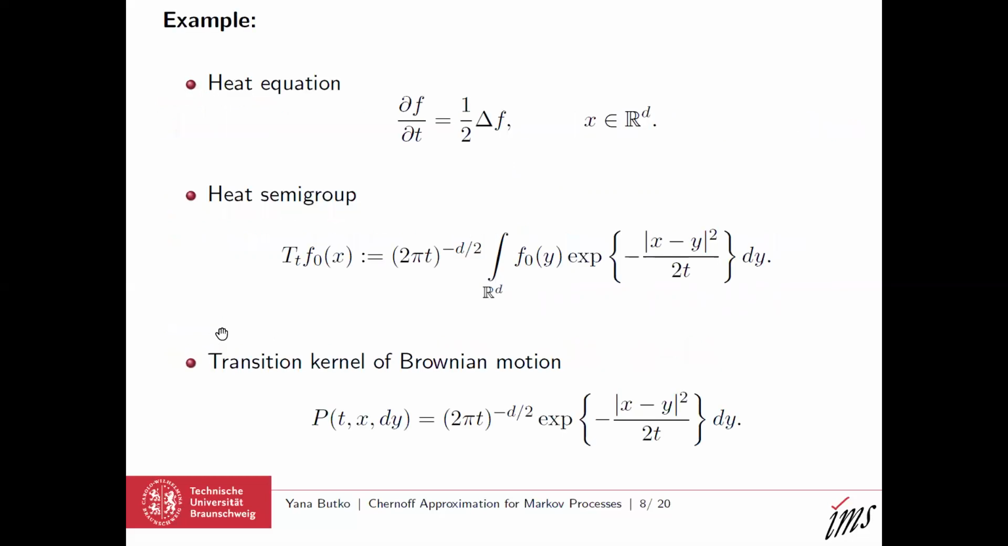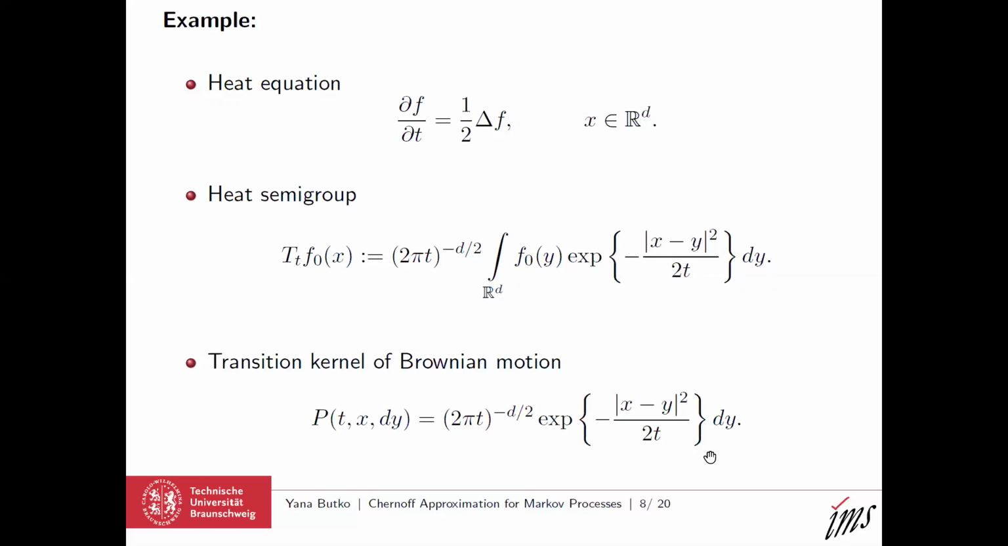Okay, so a classical example is the heat equation. This is an evolution equation with operator L, which is just one half Laplacian. The solution is given by the so-called heat semigroup. This is a family of integral operators with Gaussian kernel. It is a strongly continuous semigroup on many Banach spaces like L^p spaces and the space of continuous functions vanishing at infinity. And these Gaussian kernels are nothing else but the transition kernel of Brownian motion.